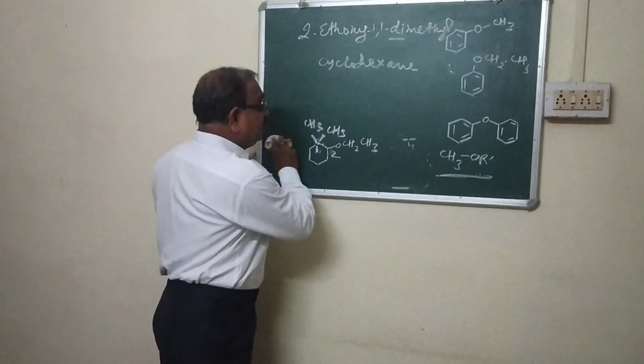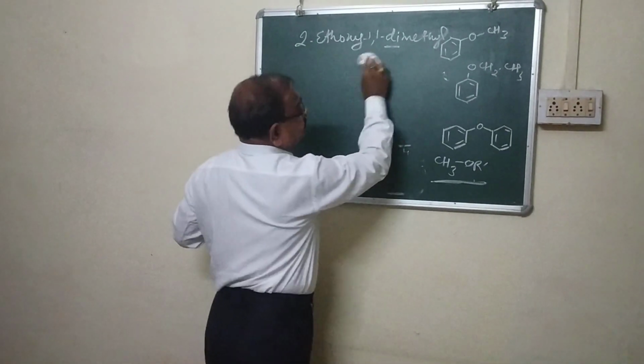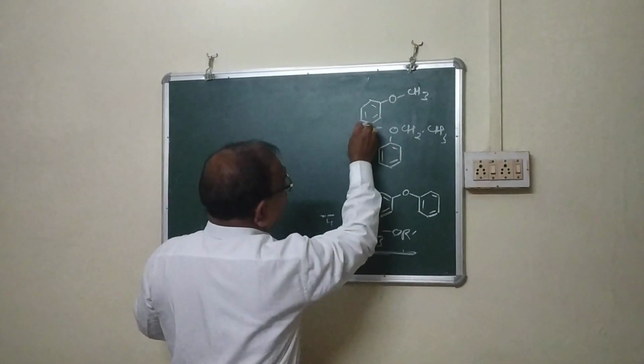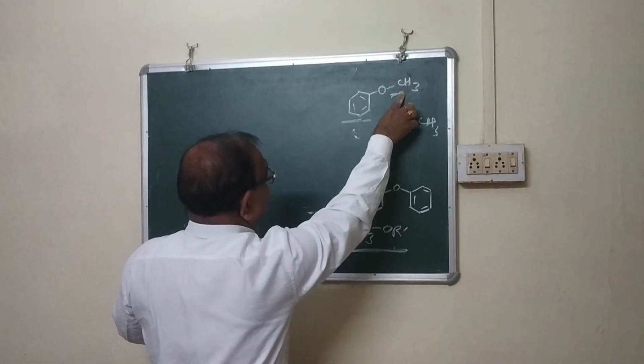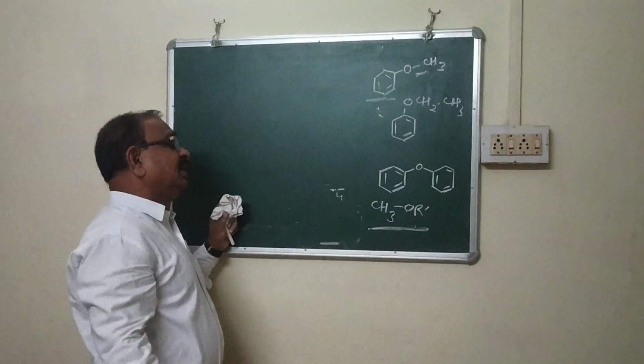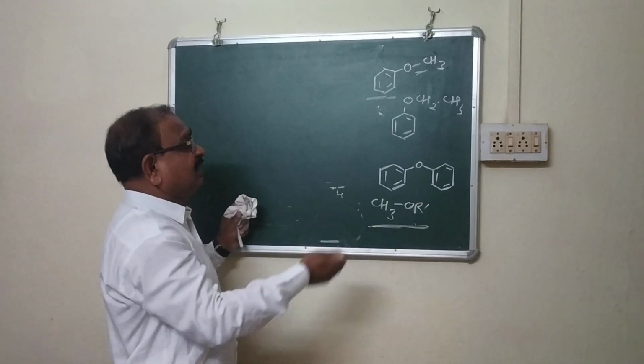Now come to the aryl ether. This is the phenolic group, and this is alkyl and aryl. The class of compounds is aryl alkyl ether.